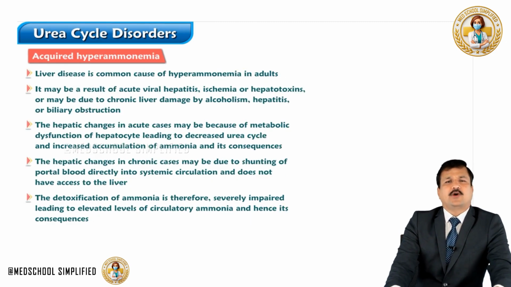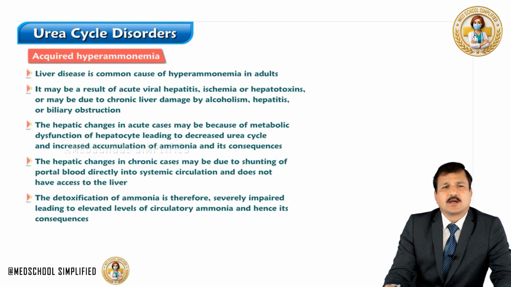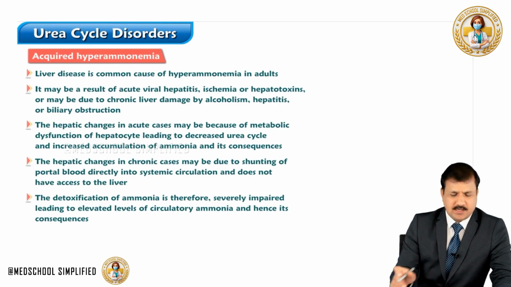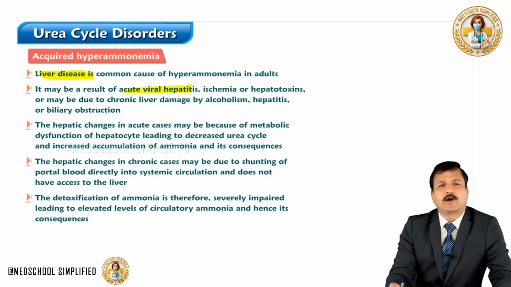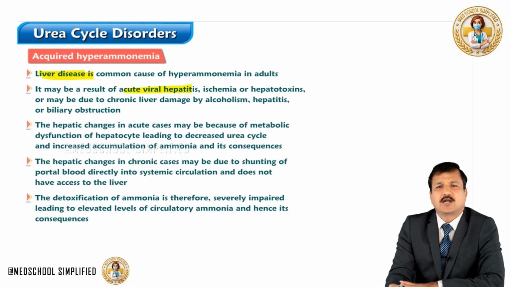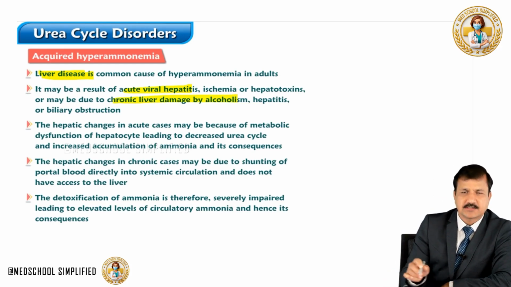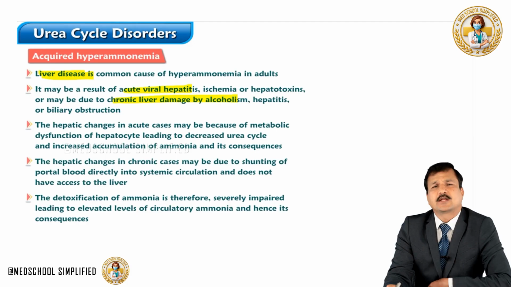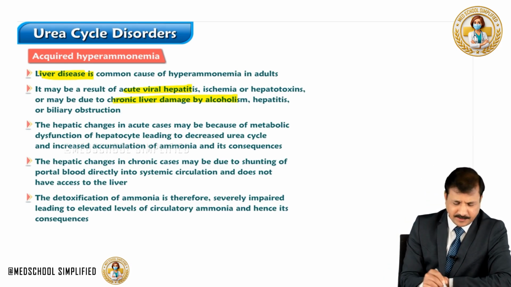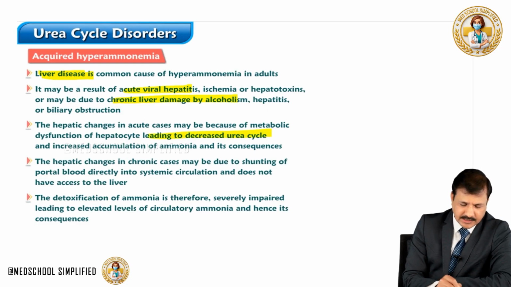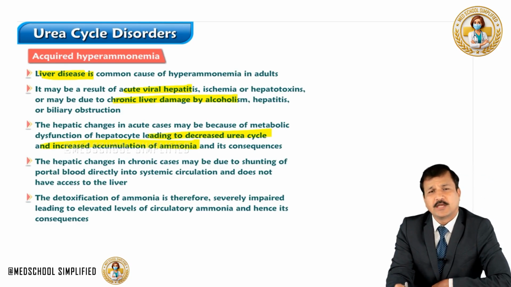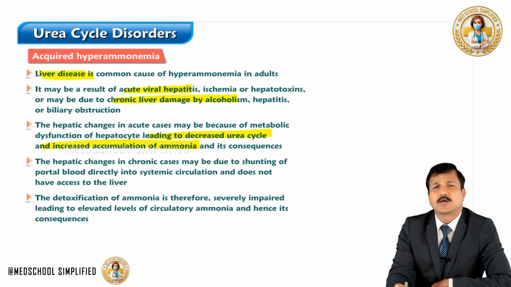Now, moving on to acquired hyperammonemia. The common cause for acquired hyperammonemia is liver disease. It may result from acute viral hepatitis, ischemia or hepatotoxins affecting the liver, or it may be due to chronic liver damage caused by alcoholism, chronic hepatitis, or biliary obstruction. The hepatic changes in acute cases may be because of metabolic dysfunction of hepatocytes, leading to decreased urea cycle activity and an increase in the accumulation of ammonia and the metabolic consequences of hyperammonemia.